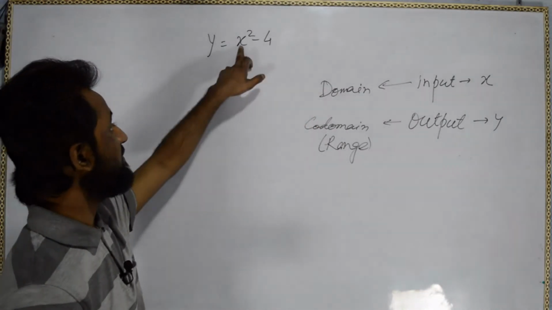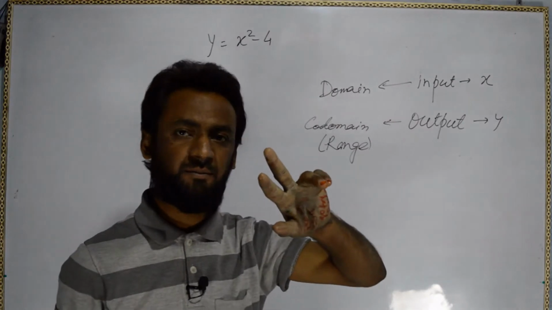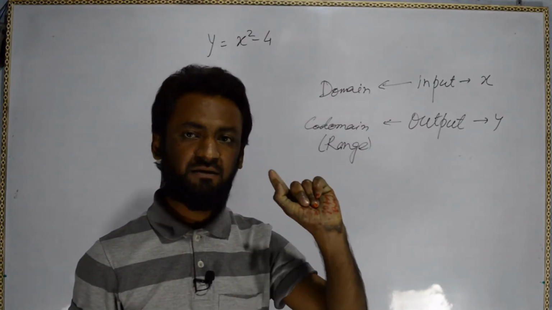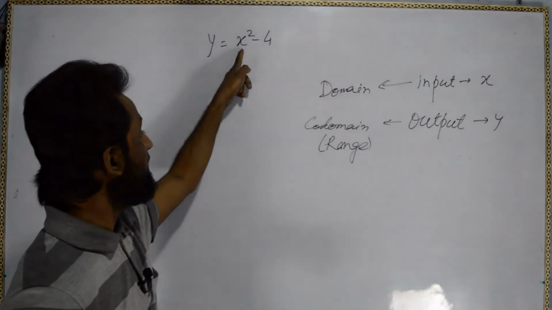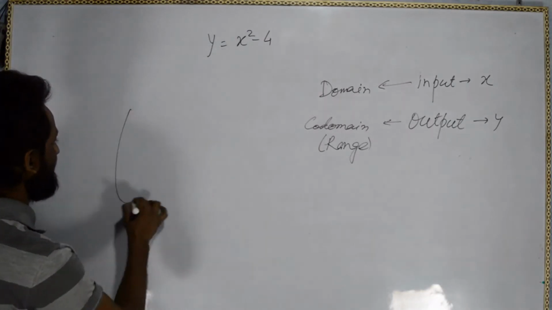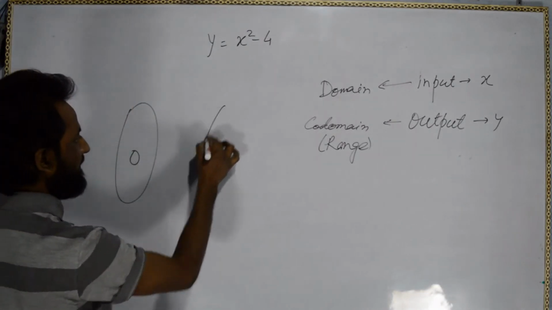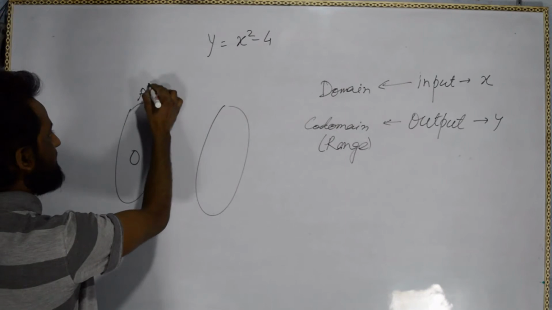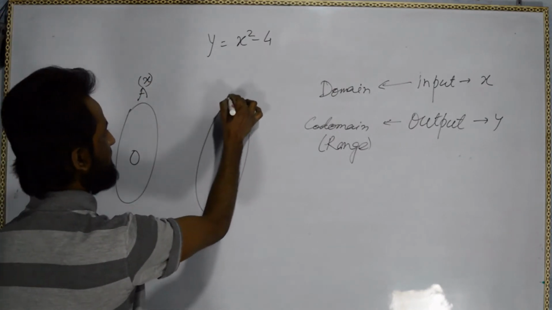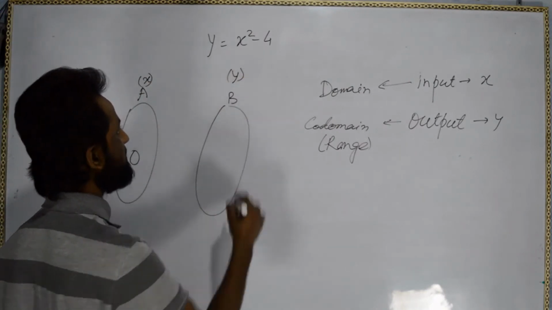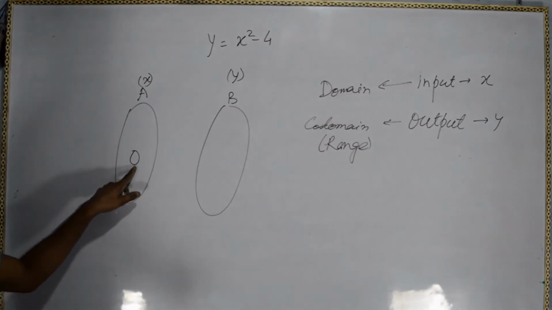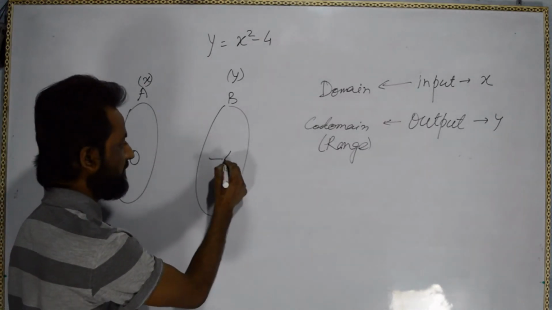If we put x equal to 0, only 2 points are problematic, either infinity or 0. This is A, these are the x inputs, this is B, these are the outputs y. If we put x equal to 0, we get minus 4.